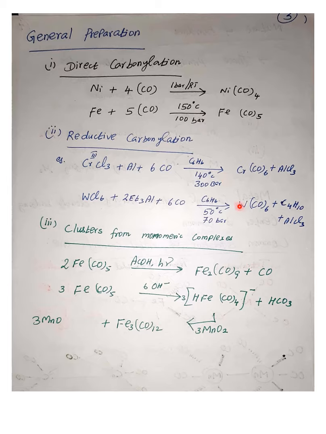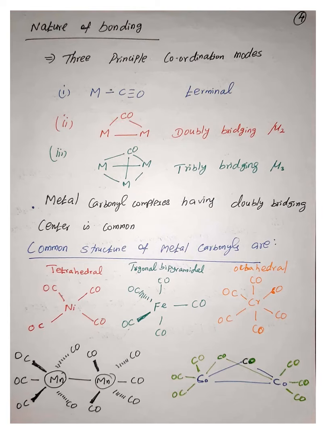The other way, clusters of metal carbonyl can be prepared from mononuclear or simple complexes. For example, when you treat iron carbonyl with acetic acid in the presence of sunlight, we get the dimeric complex Fe2(CO)9. In the same way, iron carbonyl in the presence of base forms the hydride complex first, then subsequently in the presence of manganese oxide, it forms the cluster complex. These are some of the procedures for the preparation of metal carbonyls.